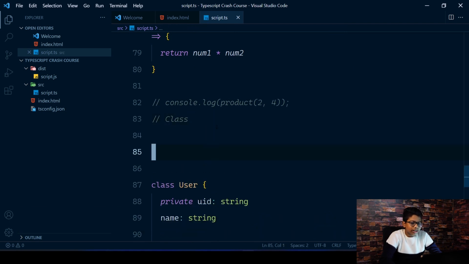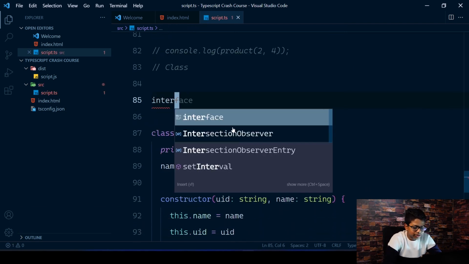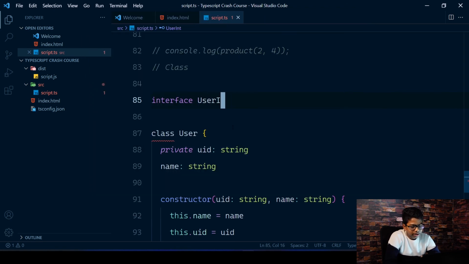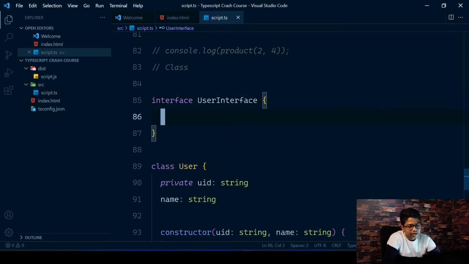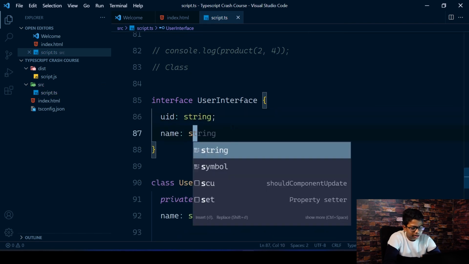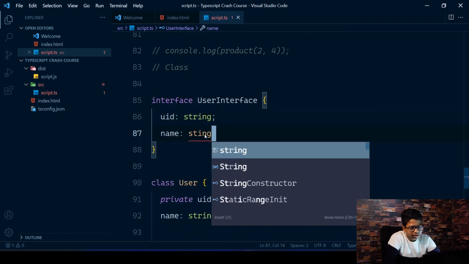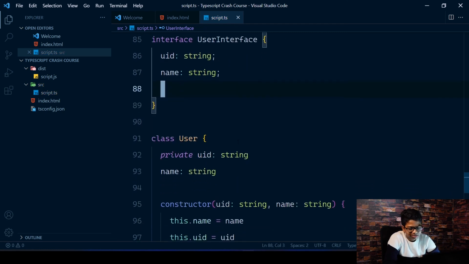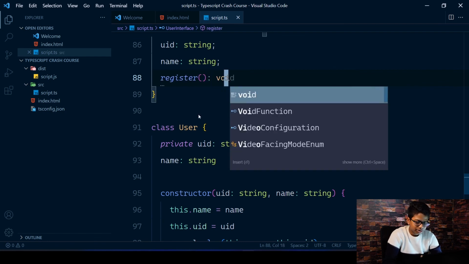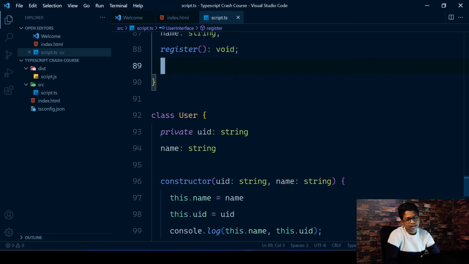Now, like how we did before with functions, we can even implement interfaces with classes. So if you scroll down, I'll create a new interface. So interface user int, or you can call it user type, whatever you want to call it. It's going to be interface. And this is going to have a UID, which is a string. It's going to have a name, which is a string. And then you're going to have register, which is a function. So register, and it's going to be a void because you're not returning anything.